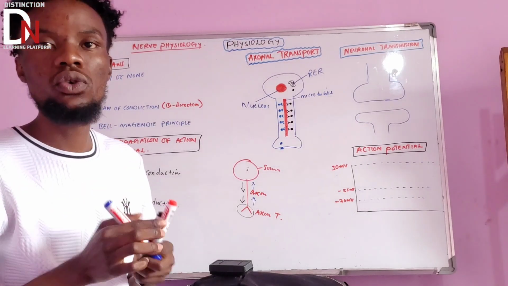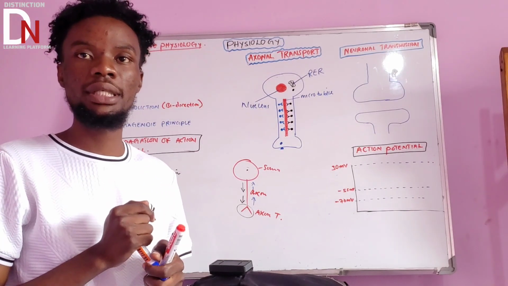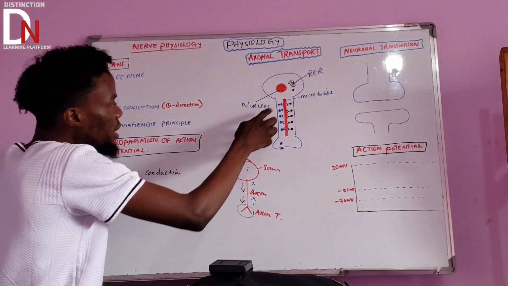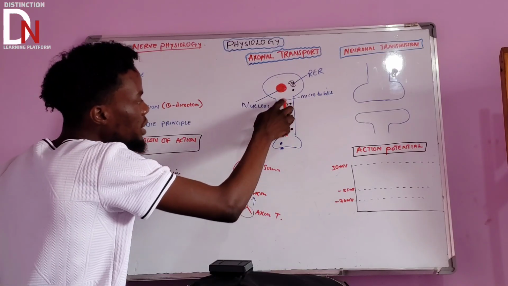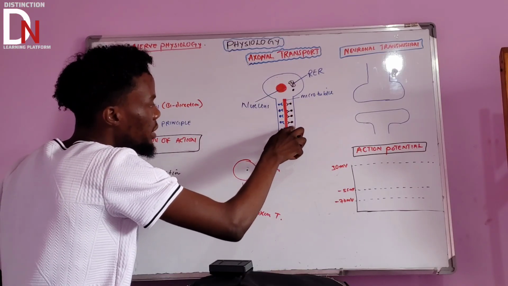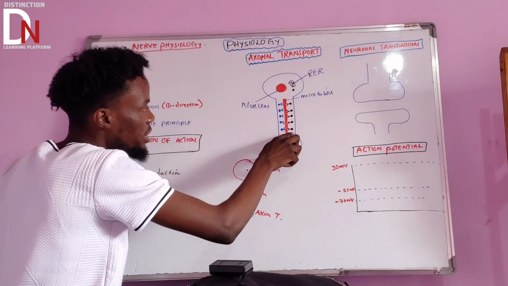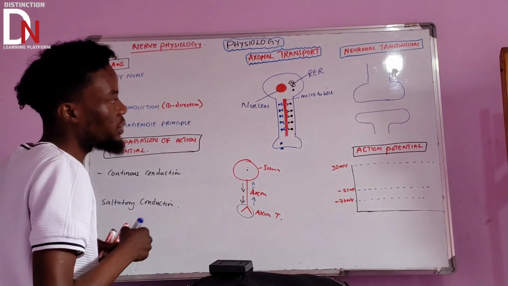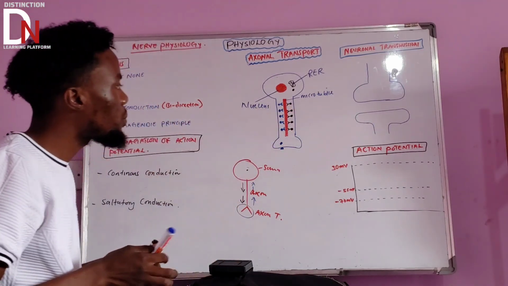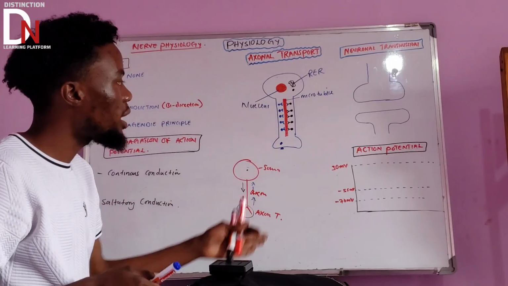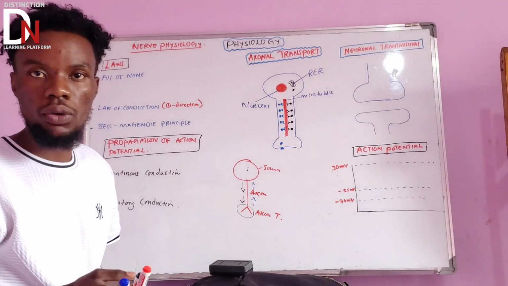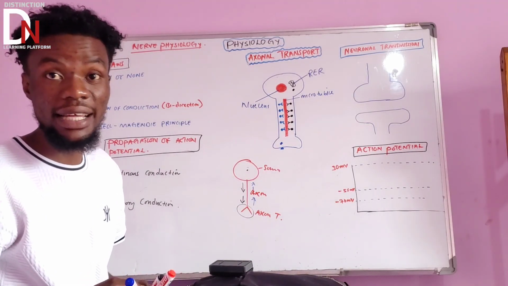Microtubules do a lot of things that are very important, especially transport. On this microtubule there are these fine structures. If you look at the black ones, we are going to call them kinesin.